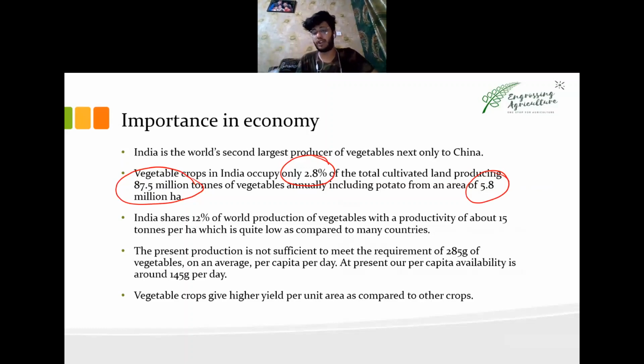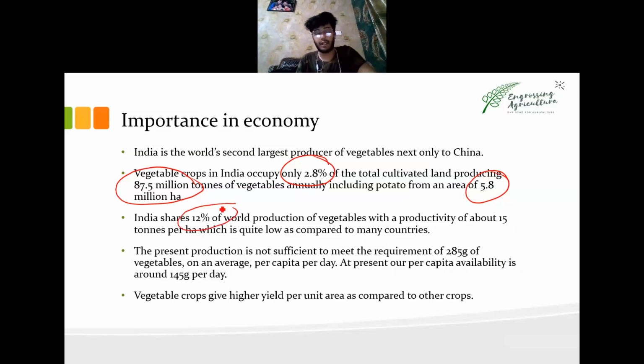So, if you're going for a competition in 2020 or 2021, please check these figures a month before the exam, because they get updated and you may receive new figures in the exam. India shares 12% of the production of vegetables in the entire world, which is pretty high.